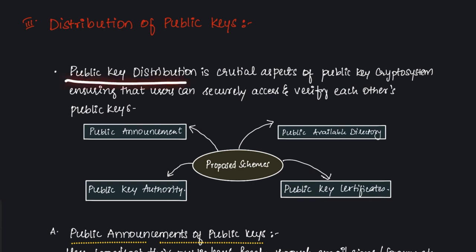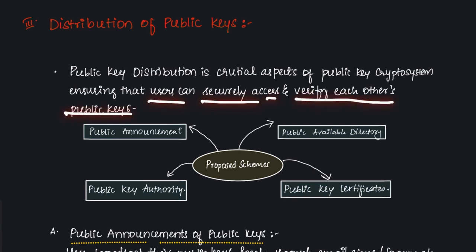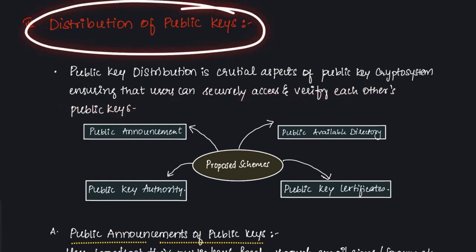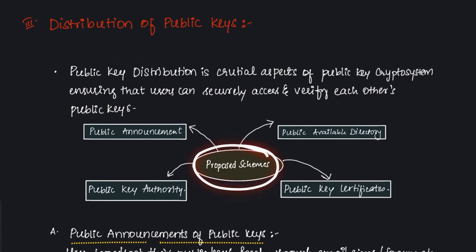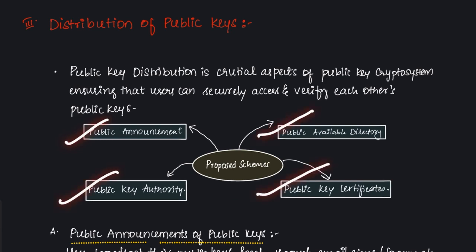Public key distribution is a very important aspect of public key cryptosystems because this will make sure that the users can securely access the keys and verify each other's public keys. So distribution of public keys plays a very major role. Here we have the proposed schemes. There are four proposed schemes: public announcement, public key authority, publicly available directory, and public key certificates.